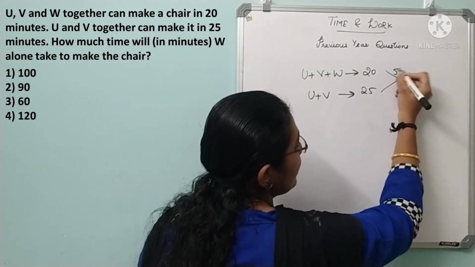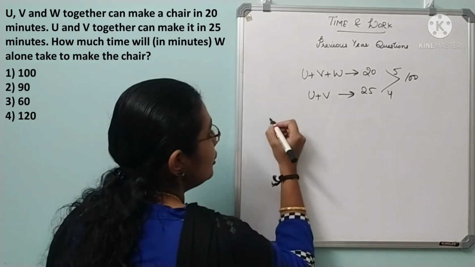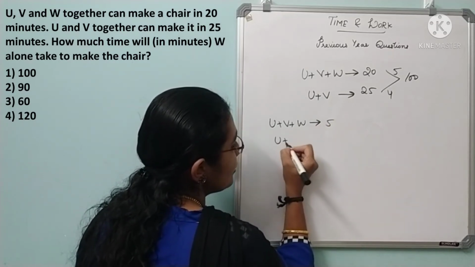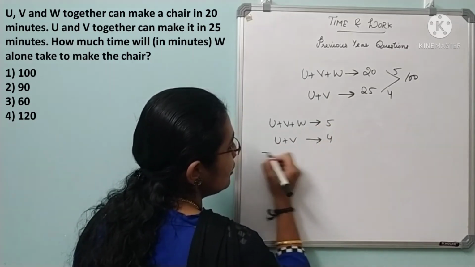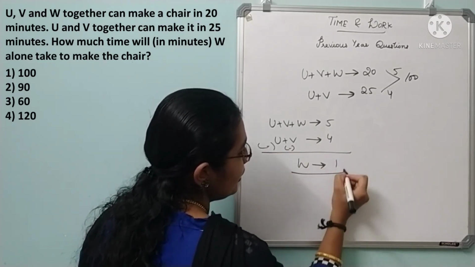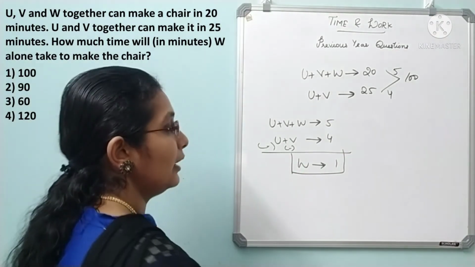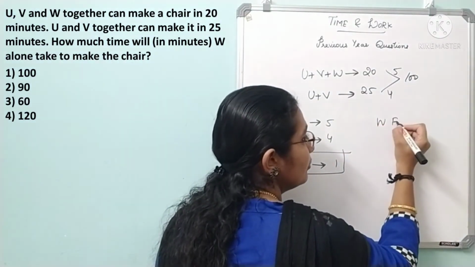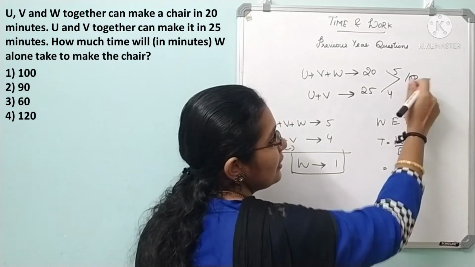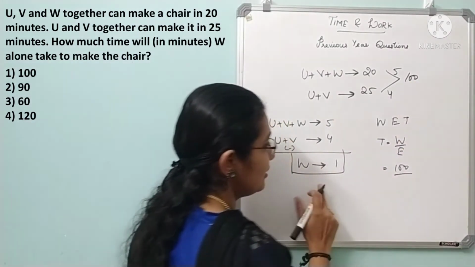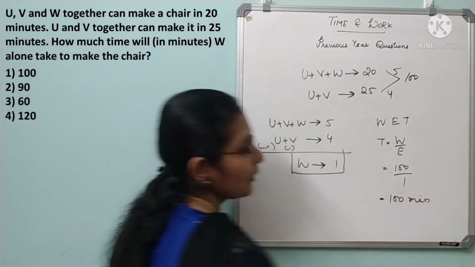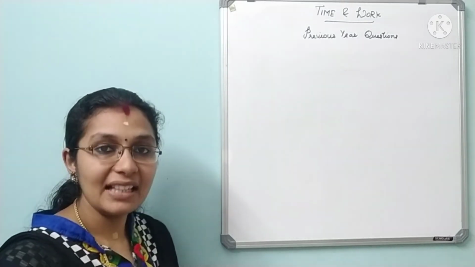What will you get? 100, right? So 25 4s are 100. So U plus V plus W's efficiency is 5, and U plus V's efficiency is 4. So when you subtract, what will happen? W is 1. So efficiency of W is 1. Now we will find the time. So T is equal to W by E. So total work is 100 divided by efficiency of W, which is 1, which is equal to 100 minutes. Clear? Yes. Look at the last and final question.